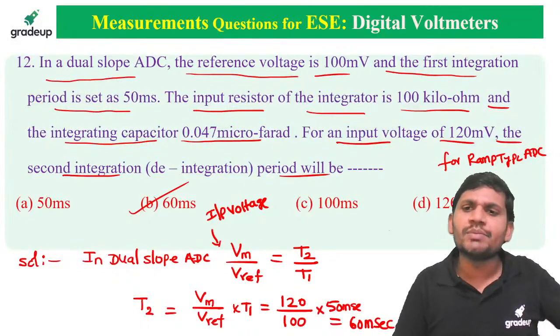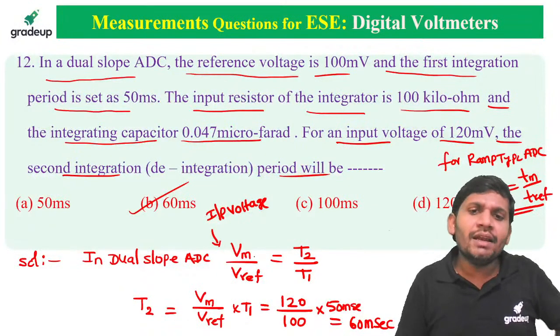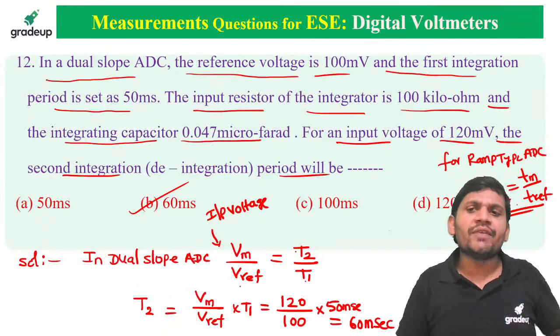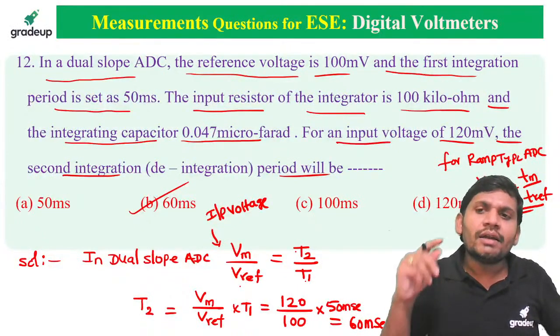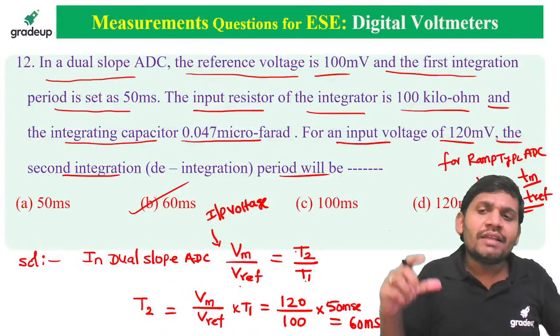You know in the digital subject. Then Vm by V reference equals what, the formula, students? This is directly proportional. Tm by T reference. But here inversely proportional. Vm T2, V reference T1. Vm by V reference equals Tm by T reference. Tm is the time at which the input voltage is connected. T reference is the time taken for